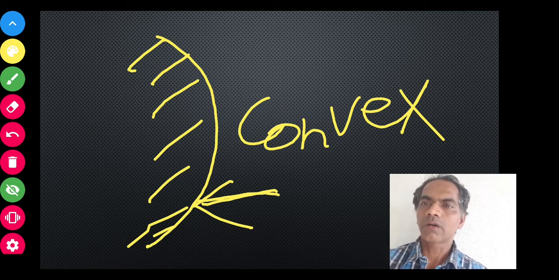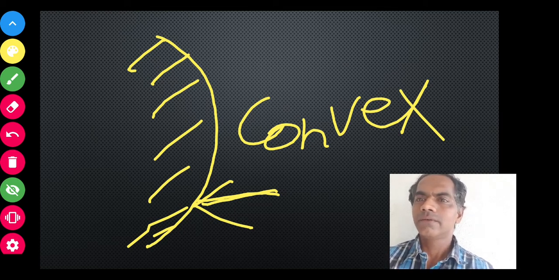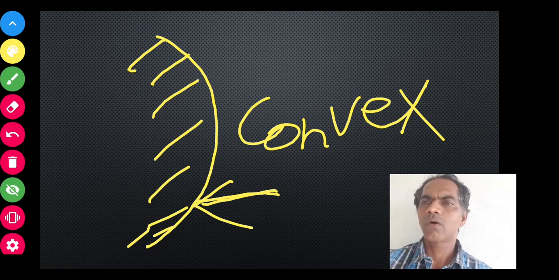Now talking about the vehicles, I gave that example of mirrors which are fitted on vehicles. So convex mirrors are fitted on those vehicles. So this is something about spherical mirrors, concave and convex.